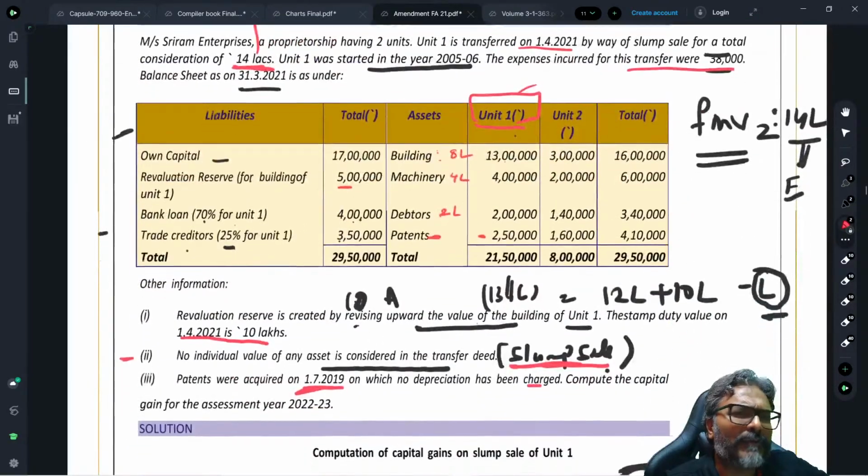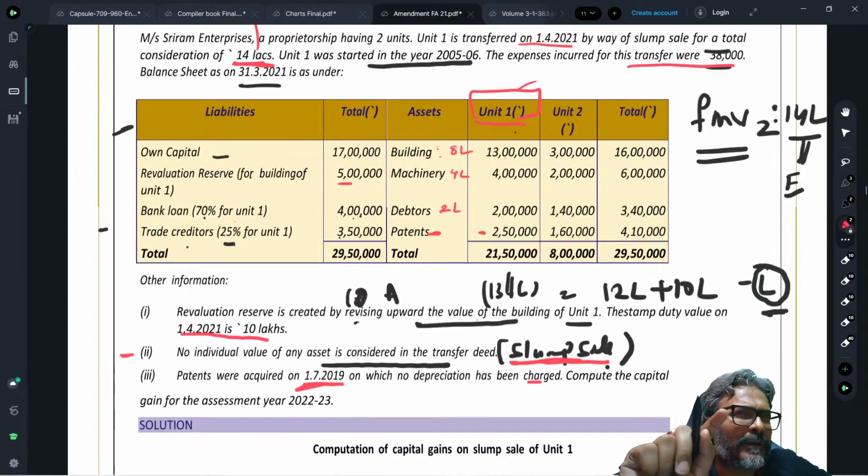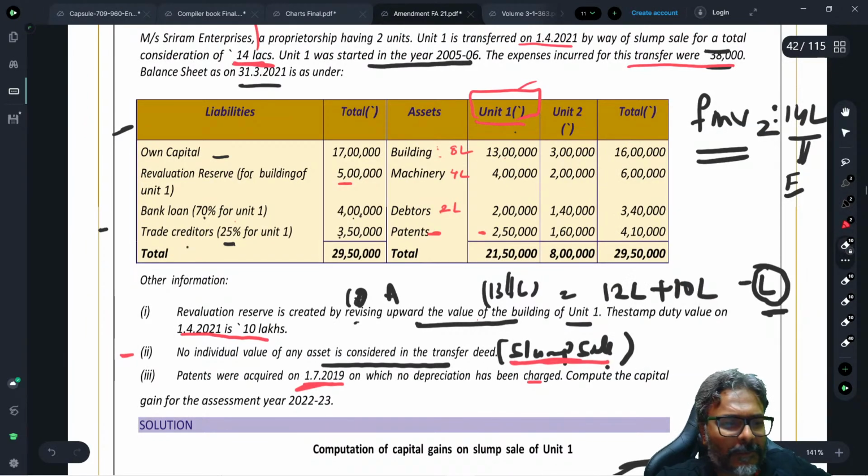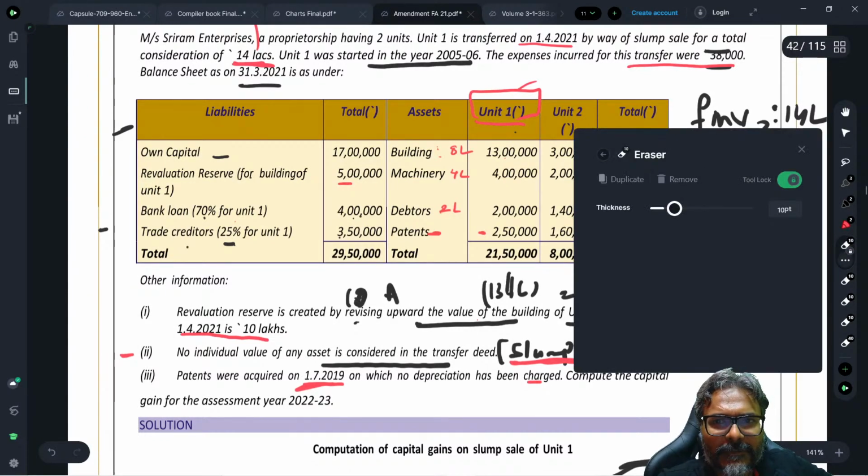Let's look at FMB1 now. FMB1 is A plus B plus C plus D minus L. In this case, A is the book value of all the assets.